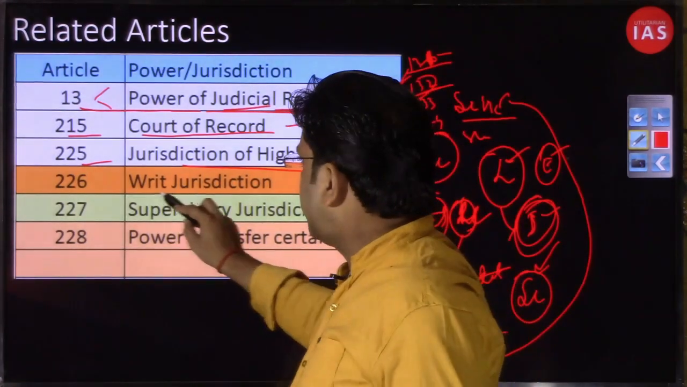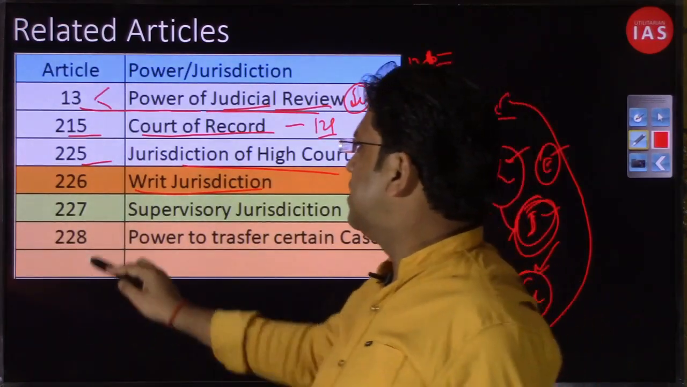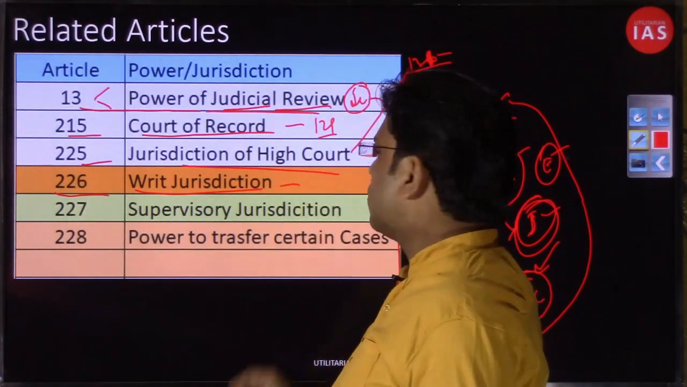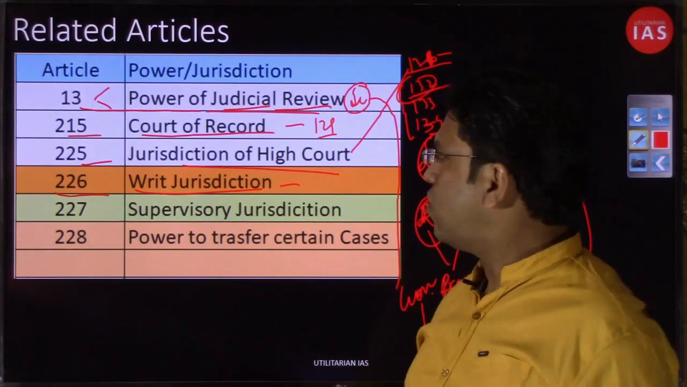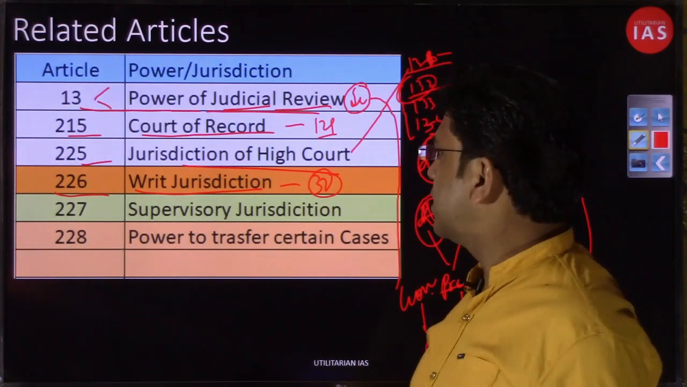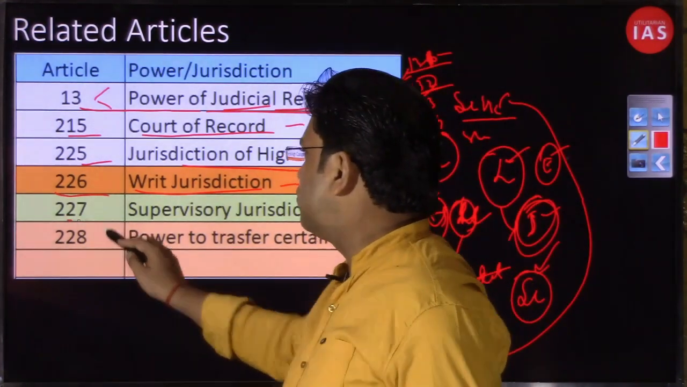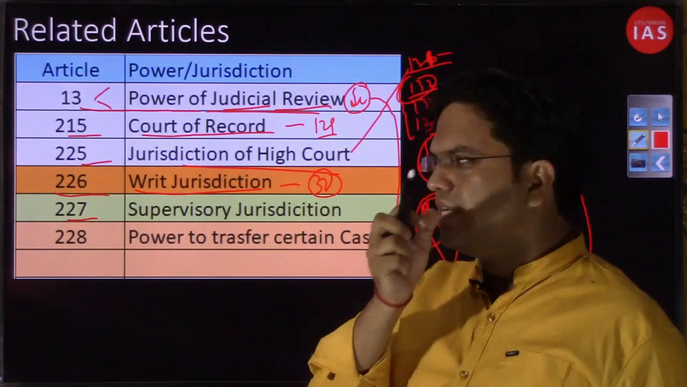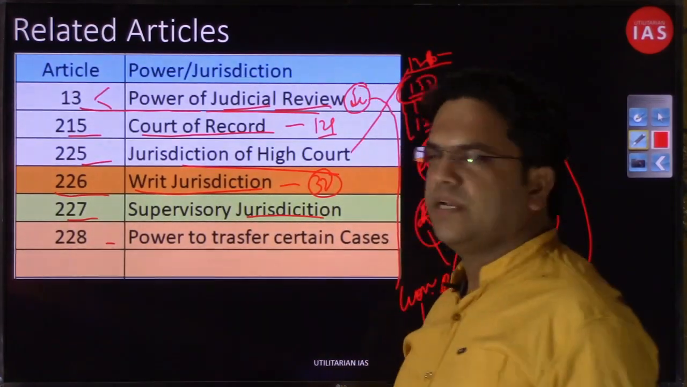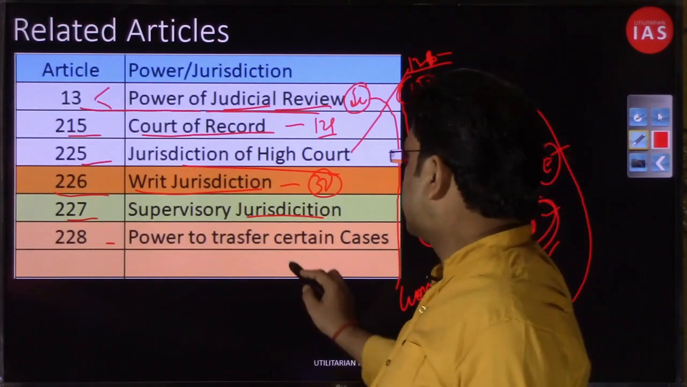Then you have the writ jurisdiction, that has been dealt with in Article 226. The corresponding writ issuing power of the Supreme Court had been dealt with in Article 32. I hope you can recall. Then you have Article 227 that deals with the supervisory jurisdiction power of the High Court. Then Article 228, power to transfer certain cases, power to transfer.